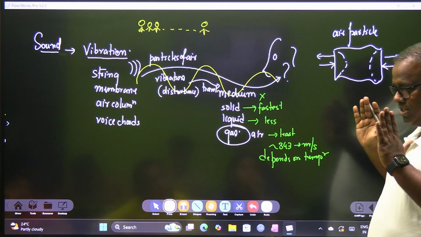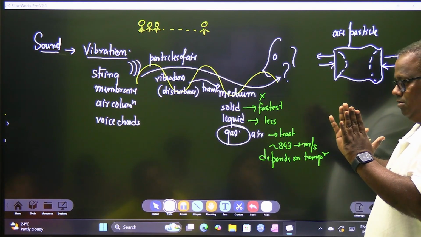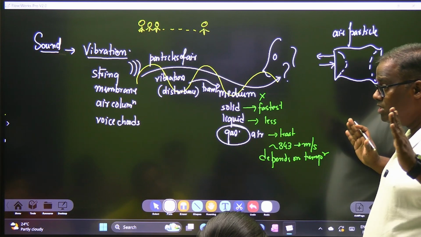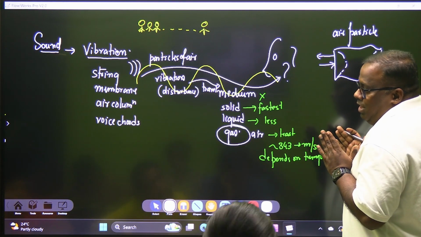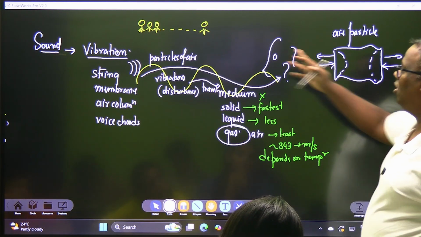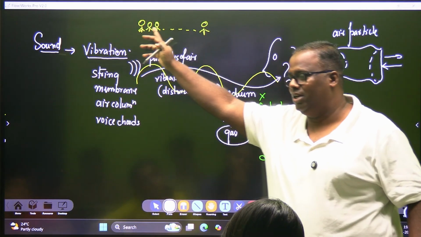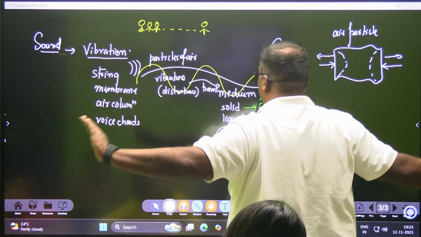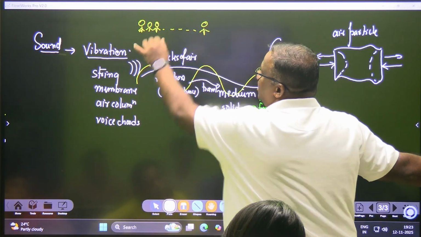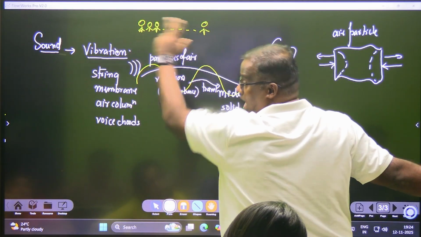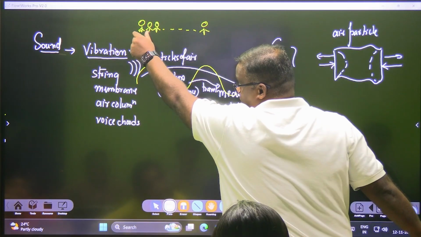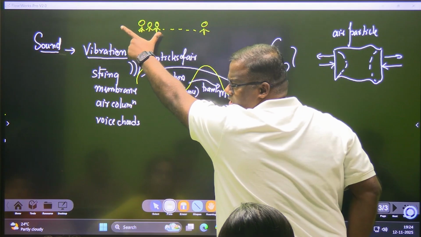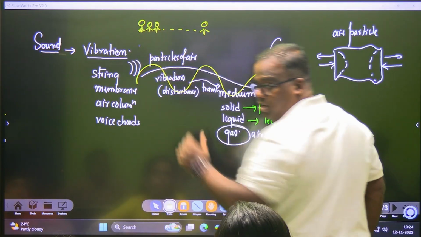When you compress it, it's like compressing a cushion, but it won't stay like that. It will again open up. But as it opens up, it compresses the cushion near it. All these cushions are stacked one after another. These are all air particles. If this one gets compressed, then the next one says, "Okay, I got some space to sit." It will expand. As soon as it compresses, because it is elastic, it thinks, why did I compress? I should expand. As soon as it expands, the next one compresses again.